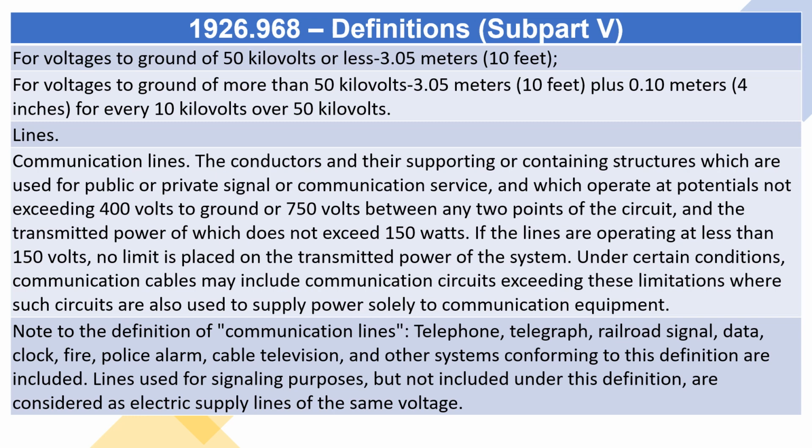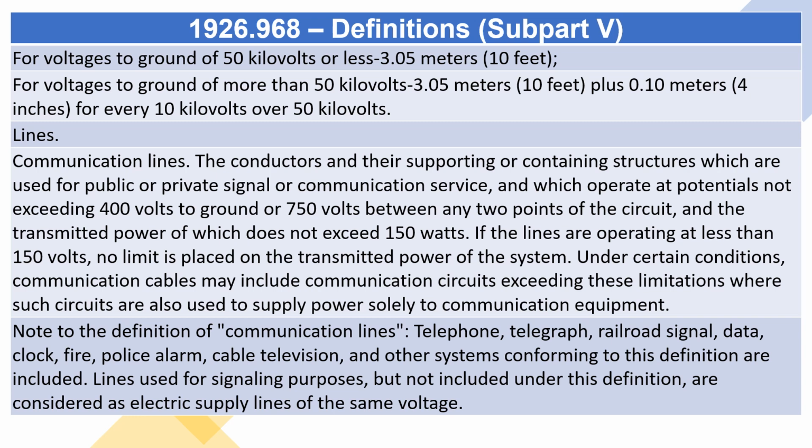Lines. Communication lines. The conductors and their supporting or containing structures which are used for public or private signal or communication service, and which operate at potentials not exceeding 400 volts to ground or 750 volts between any 2 points of the circuit, and the transmitted power of which does not exceed 150 watts. If the lines are operating at less than 150 volts, no limit is placed on the transmitted power of the system. Under certain conditions, communication cables may include communication circuits exceeding these limitations, where such circuits are also used to supply power solely to communication equipment.